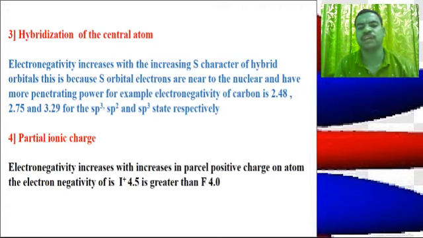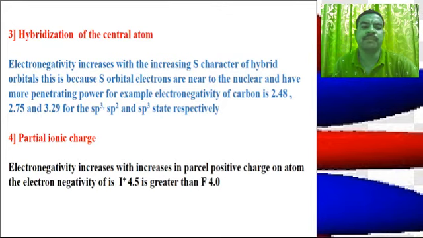Then partial ionic charge, another factor affecting the electronegativity. The electronegativity increases with increase in partial positive charge on the atom. The electronegativity of I+ is 4.5, which is greater than fluorine, 4.0.